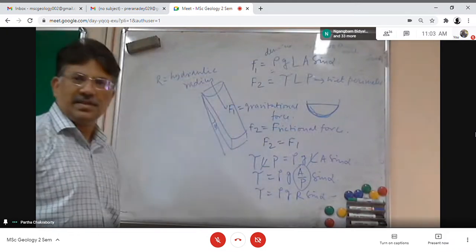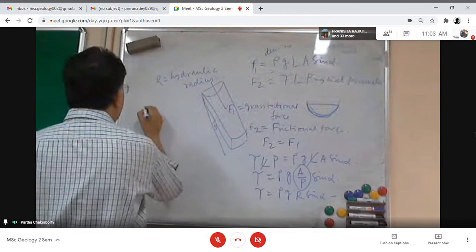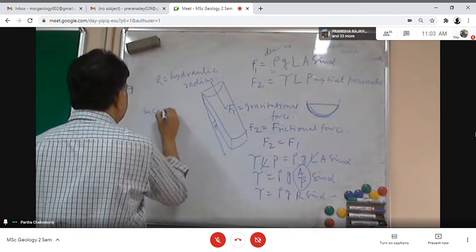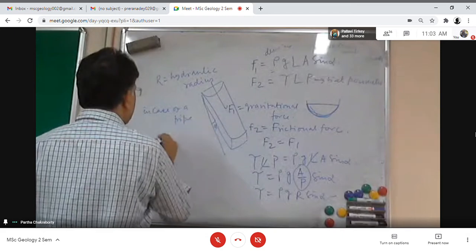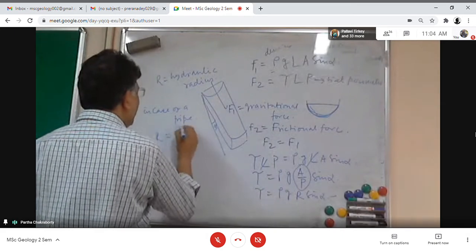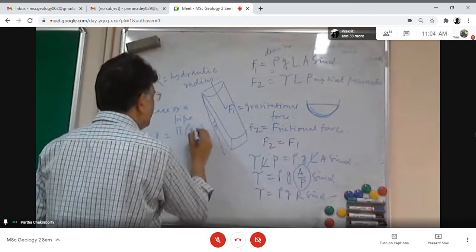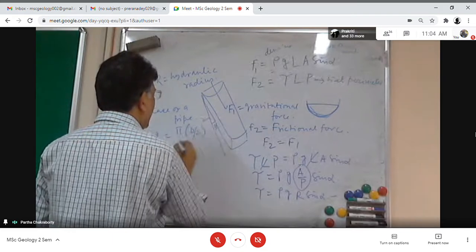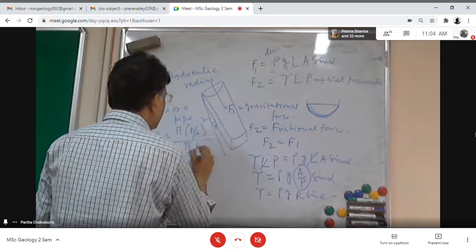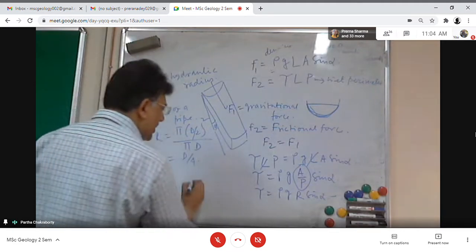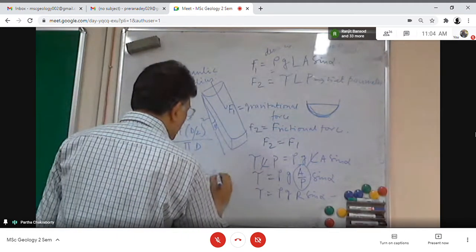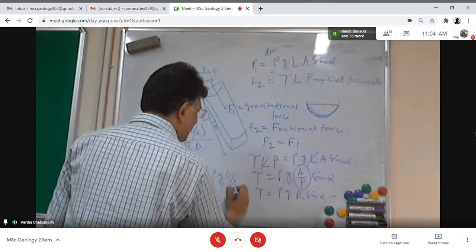Hydraulic radius. In case of a pipe, this R will be pi d by 2 whole square by pi d, that means d by 4. So this equation then becomes tau equals rho G d by 4 sin alpha.